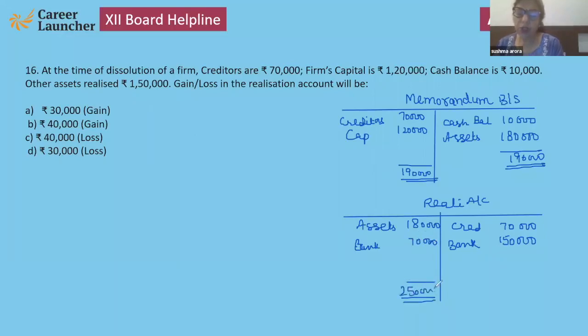Yes, students, give me your answer. So here 30,000 will be the balancing figure and that will be a loss. Note down this question, children. See, the question looks like one line, but the answer will come this way only. First make the memorandum balance sheet, then realization.